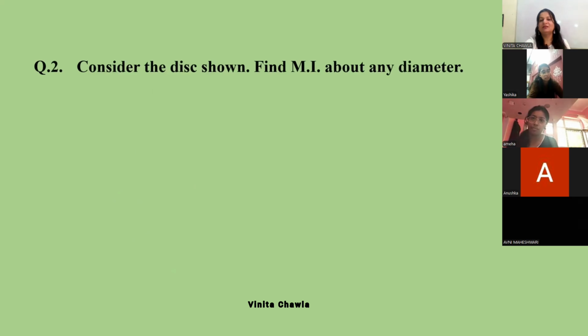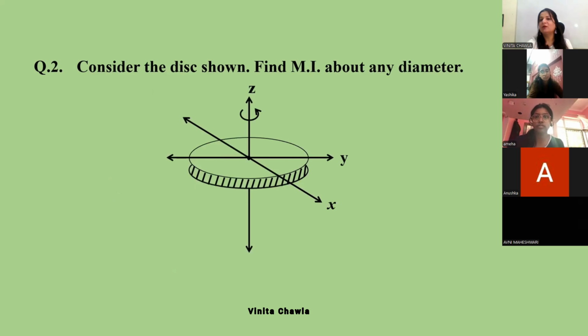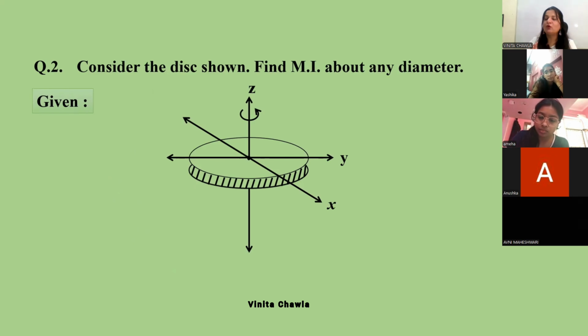Next question: consider the disk. Find the moment of inertia about any diameter. See, we know the moment of inertia of the disk about an axis which passes through the center and perpendicular to the plane of the disk, right? And it is MR square by 2. What if I want to find the moment of inertia about any diameter? Then, as we have done for the ring, in the same way we can do for the disk. Which theorem are we going to apply here?